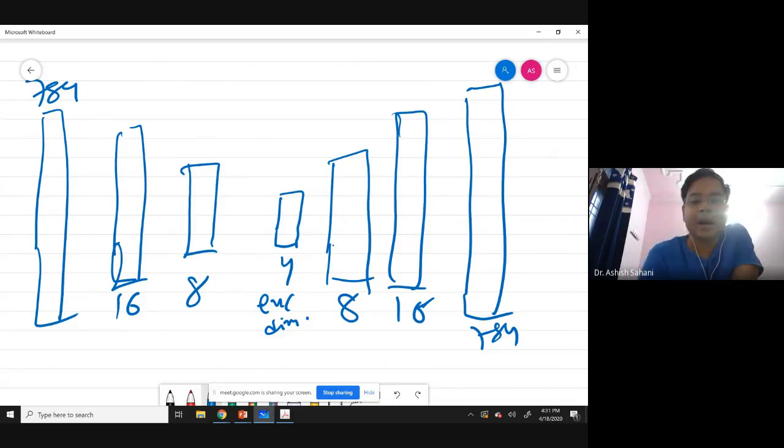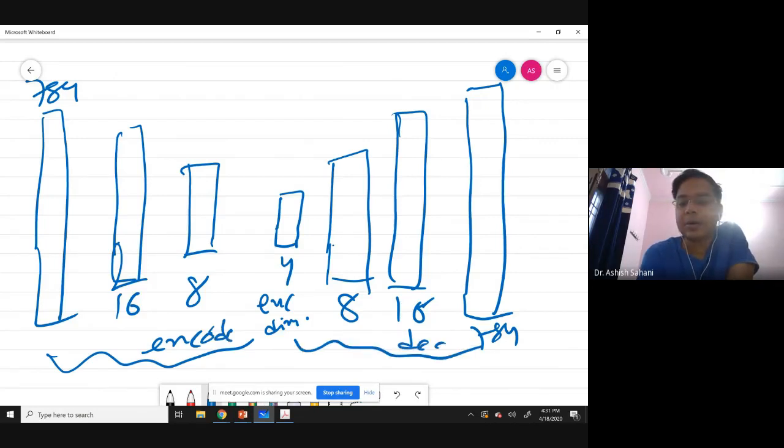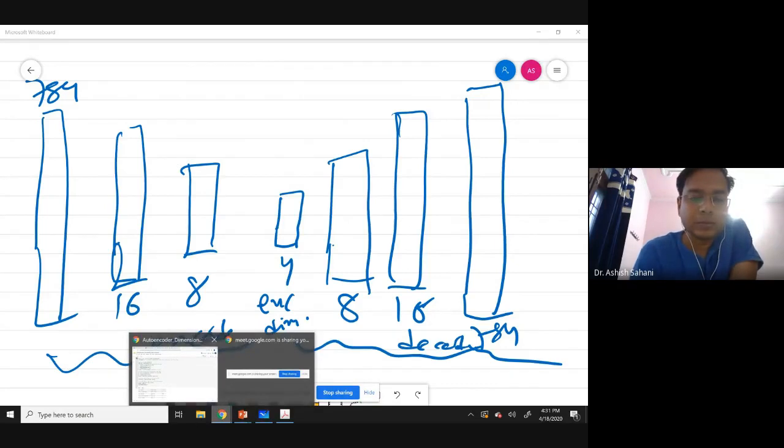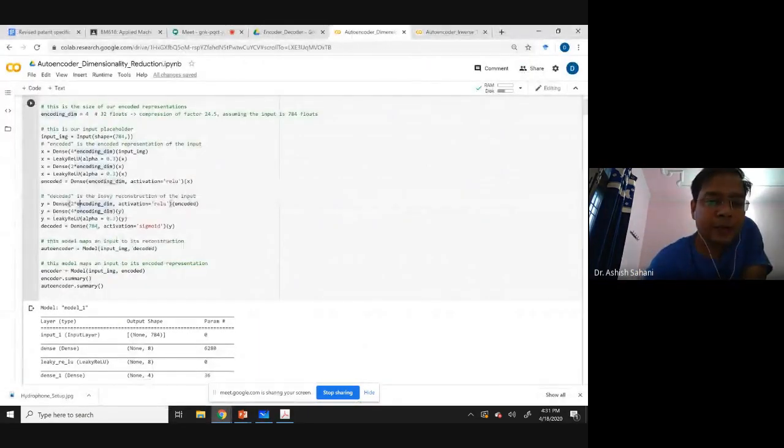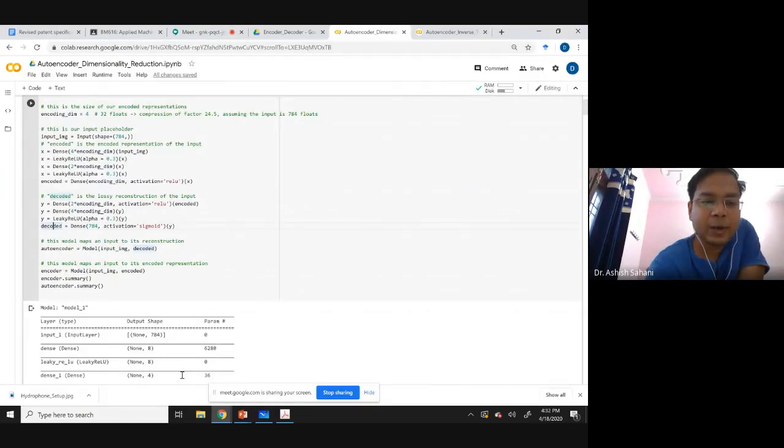So this is the architecture: this part is the encoder and this part is the decoder. The last one I am naming as decoder layer.